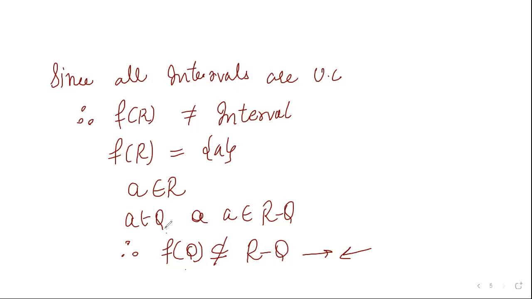If A belongs to irrational, then f of this will not be contained in rationals, so it will contradict our given statement.